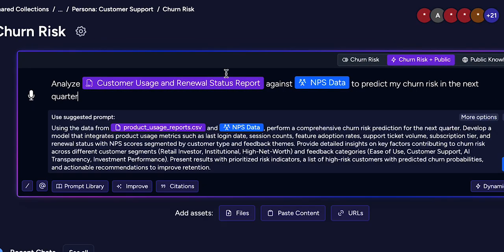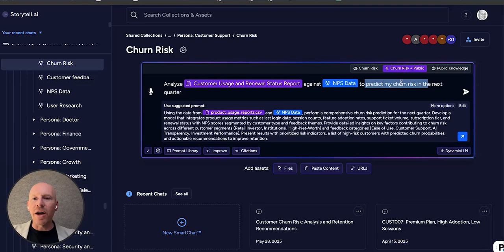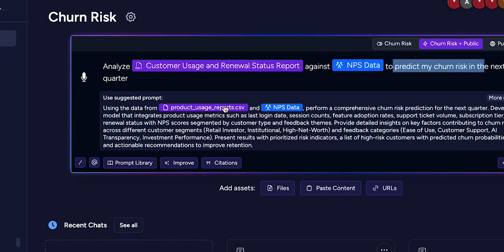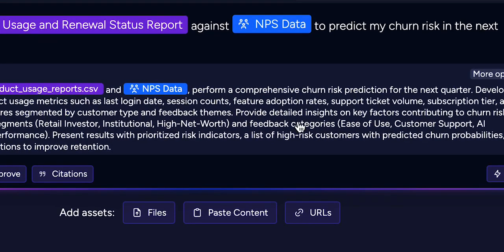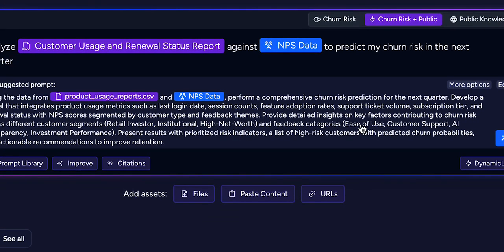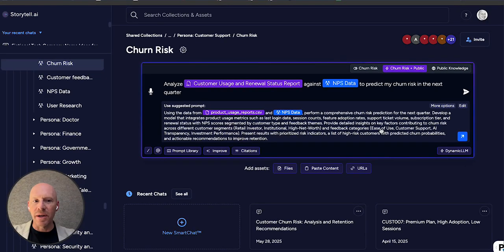I can do very sophisticated analysis of, let's say, a CSV file against an entire collection of files with NPS data to do things like predicting churn risk. Storytell will automatically suggest a prompt for me that is a better version of the question that I just asked. When we suggest the better version of the question, we automatically do things like pulling in data from the actual documents that I'm trying to analyze to improve the question.